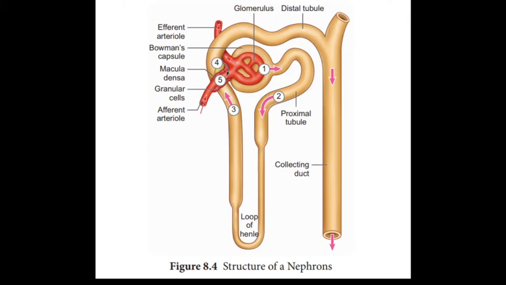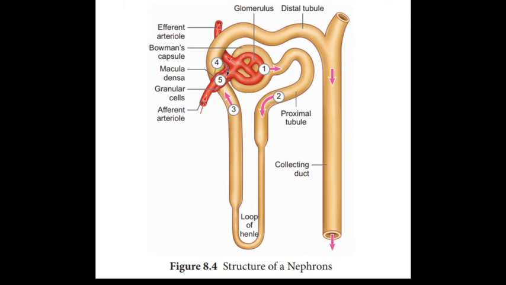The cortical region of the kidney comprises the Malpighian corpuscle, the proximal convoluted tubule and the distal convoluted tubule, and the medullary region contains the loop of Henle. There are two types of nephron: one is cortical and the second is juxtamedullary.